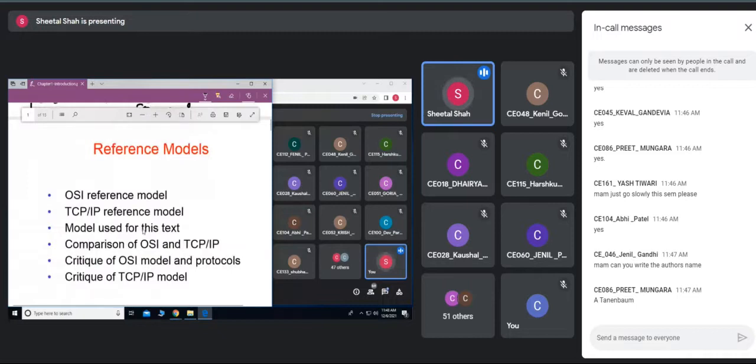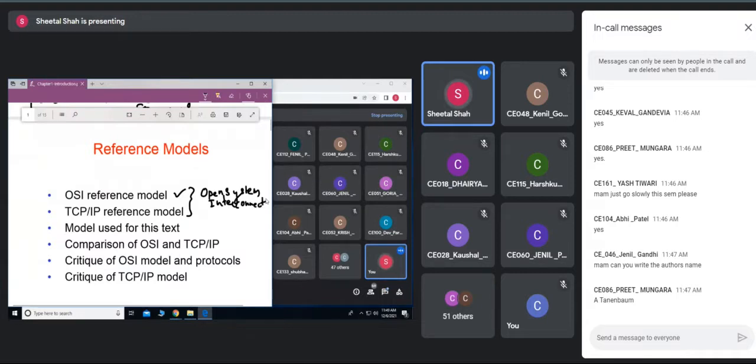Now we'll see the two reference models which are provided. One is the OSI reference model, the other one is the TCP/IP reference model. The first one is the OSI reference model. OSI stands for Open System Interconnect.